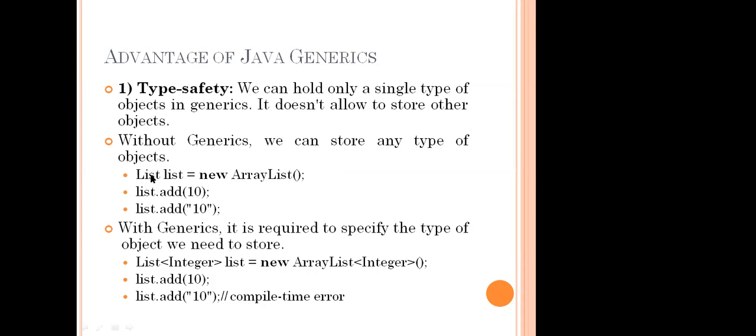If that specification is done in the declaration itself, then this is known as generics. It means the list contains only integer elements. So when you see here, it shows a compile-time error.